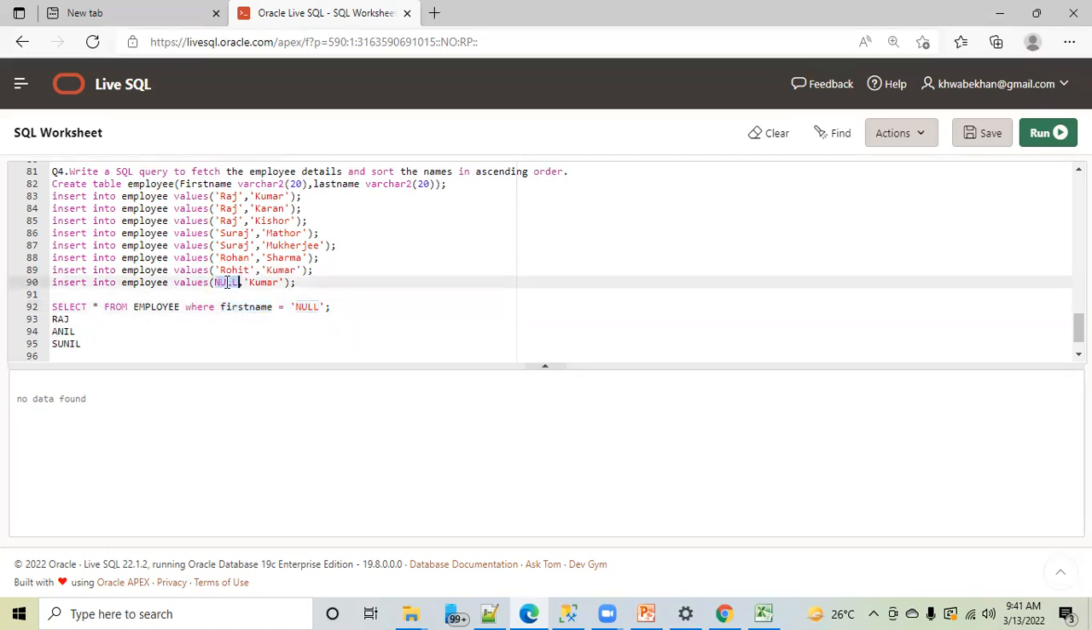Because null has a lot of values. Here the first name you have kept null. Why? Because you don't know what the first name is. That's why you have kept it null. Correct? Now null is a bucket of a lot of options.